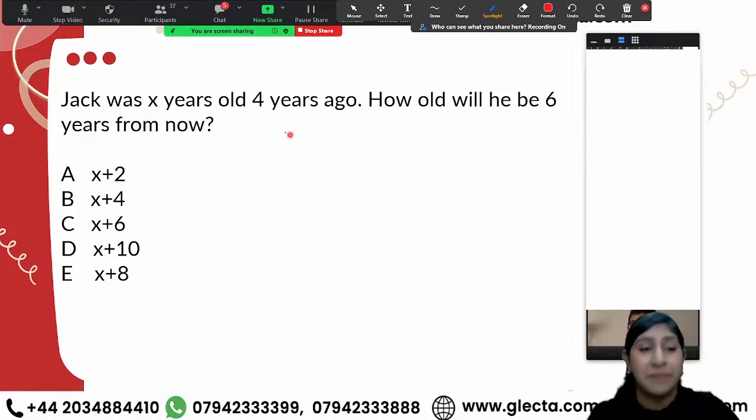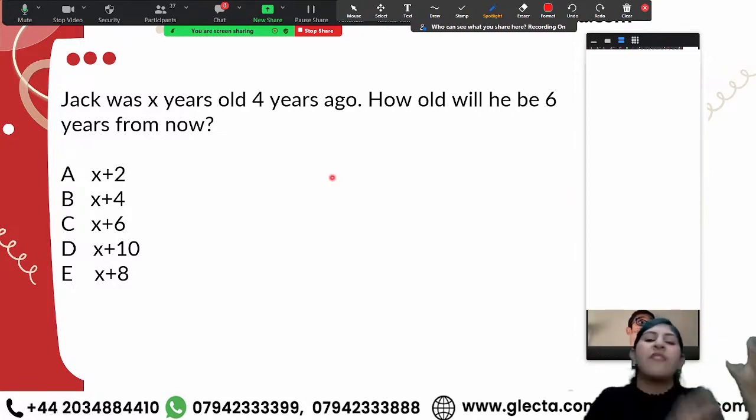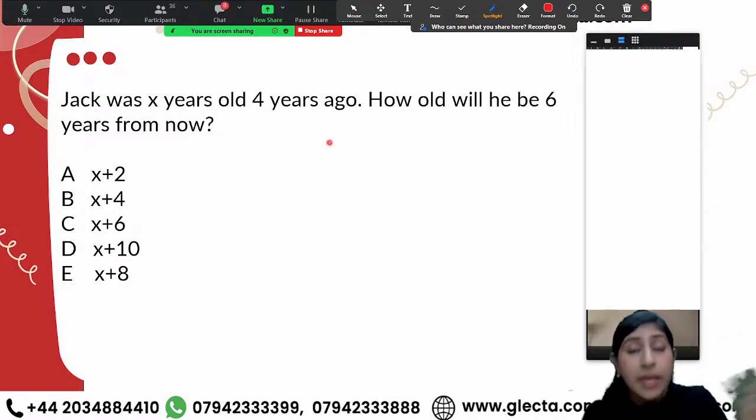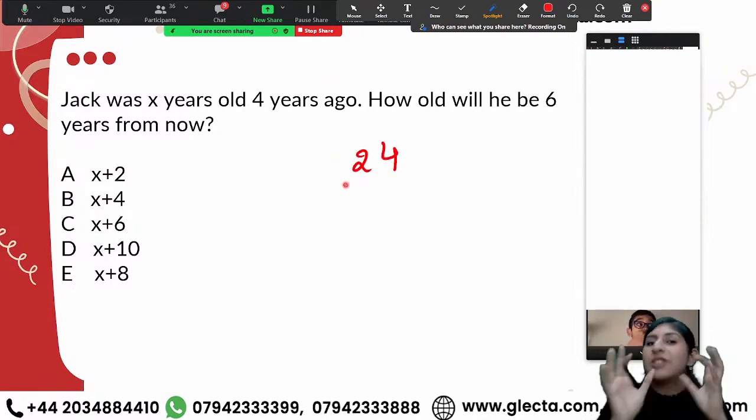Let's discuss this question. Jack was X years old 4 years ago. See, if in today's date I'm 20 years old, that means 4 years ago I was 16. Or let me take 4 years ago: if 4 years ago I was 20 years old, that means today I am 24 years old. I'm not telling you my age, this is just an example.